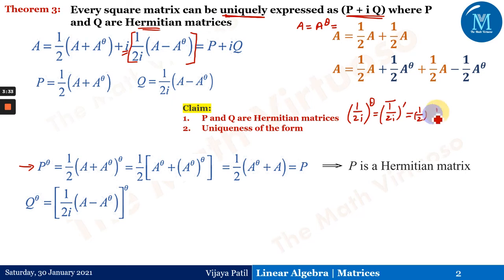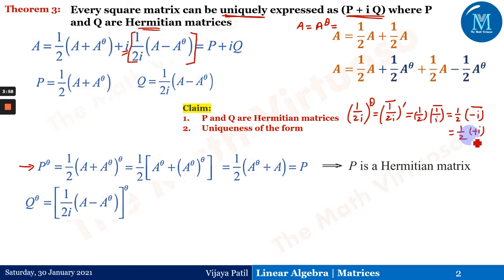Now what will happen here, it is 1 upon i. Transpose will not have an effect on 1 upon i because it is not a matrix, it is a number, but yes, it will have the effect of the conjugate. So this is nothing but 1 by 2, and 1 upon i is nothing but minus i, and the conjugate of that will give me plus i. The conjugate will give me plus i.